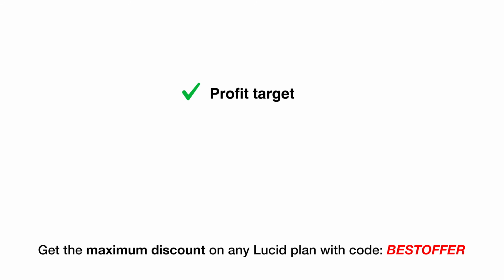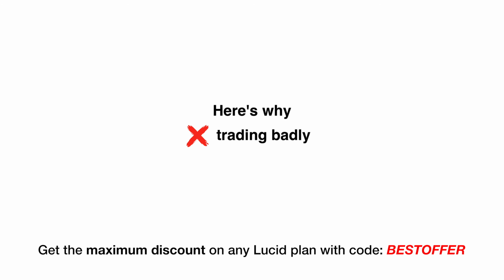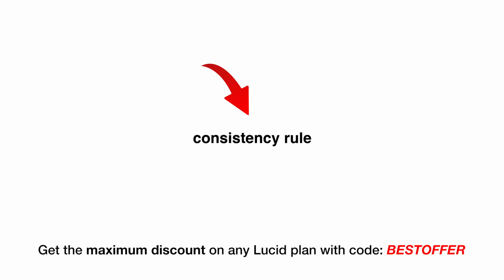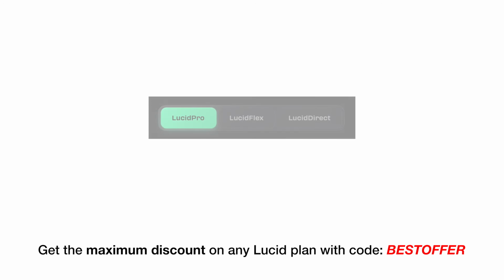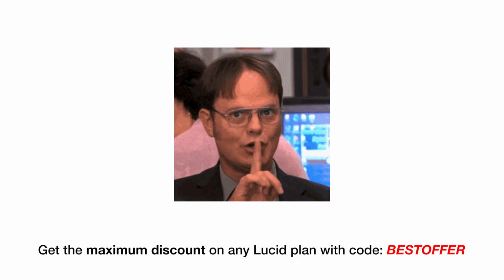You hit your profit target. Your drawdown is fine. You followed every rule. And Lucid still won't let you request a payout. Here's why. And it has nothing to do with trading badly. It's the consistency rule. And most traders misunderstand it completely. One of the 3 Lucid account types has absolutely no consistency rule at all. I'll tell you which one in about 60 seconds.